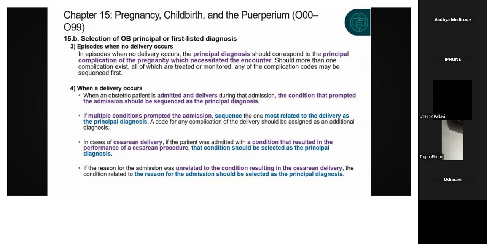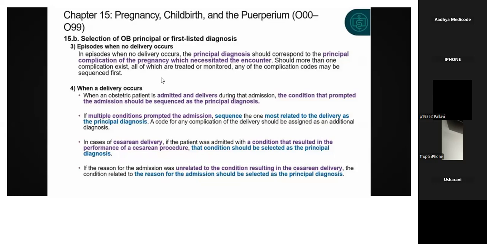So in episodes when no delivery occurs, it means the patient is still in the pregnancy. The principal diagnosis should correspond to the principal complication of the pregnancy which necessitated the encounter. So the patient came to the hospital for a checkup, let's consider. Whatever condition led her to the hospital, that complication should be coded as the principal diagnosis or the first listed diagnosis.